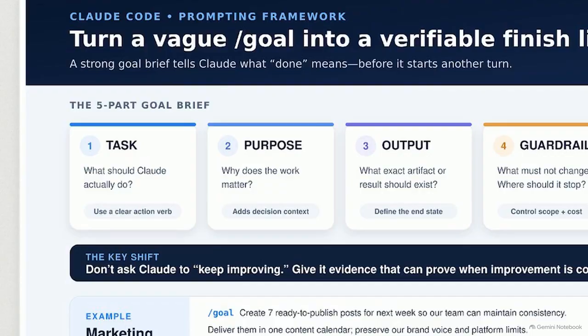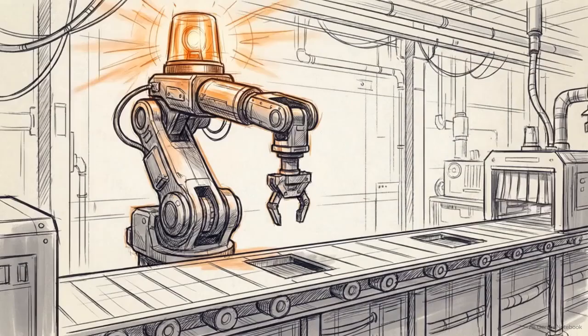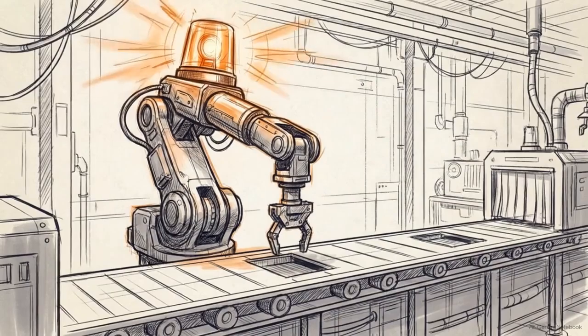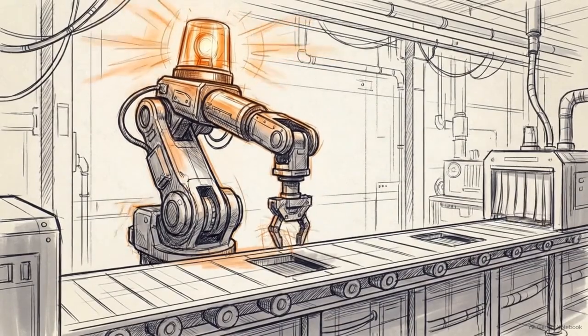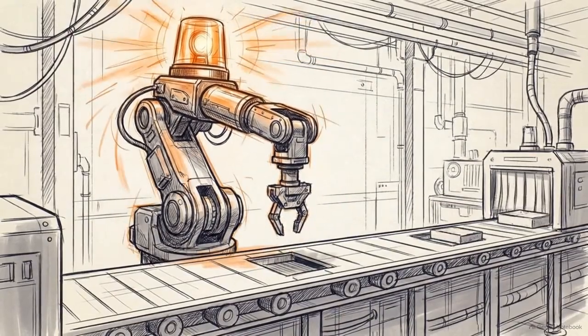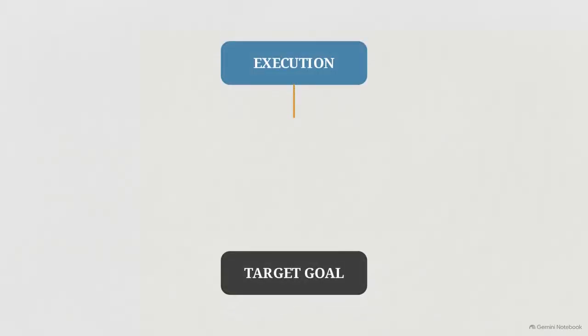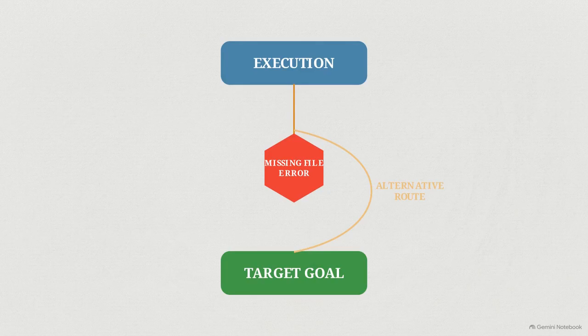Next, we move to column 2, the purpose. The AI absolutely needs to know the underlying reason for the task. When Claude Code operates autonomously, it will inevitably hit a sudden roadblock, a missing file, or an API error. If it understands the goal, it can make micro-decisions to bypass that roadblock without stopping to ask you for help.